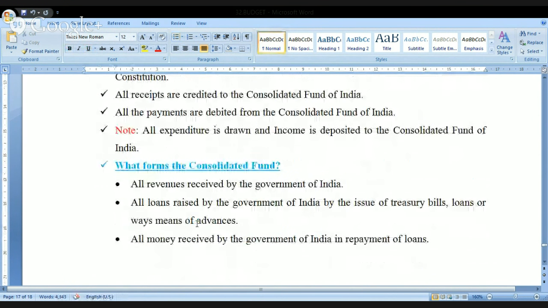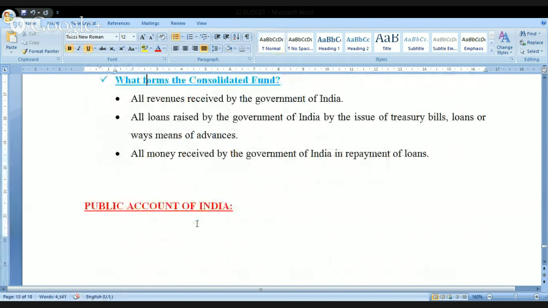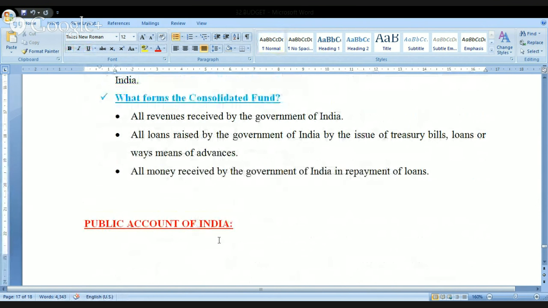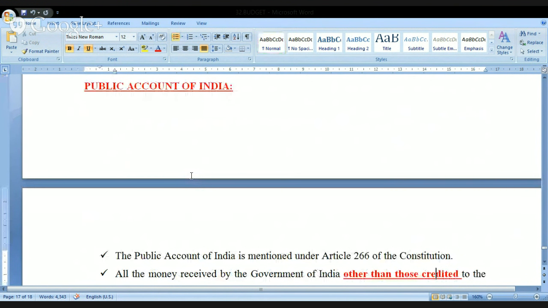Look at this next one. What forms the Consolidated Fund here? Look at this, simple. All revenues received by the Government of India and also all loans raised by the Government of India by the issue of treasury bills, loans, or various means of advances, and also all the money received by the Government of India in repayment of loans. Every money will come, every rupee will come, and it will become the part of the Consolidated Fund of India. Clear? That's the reason why there's a huge money that is present in this particular fund.